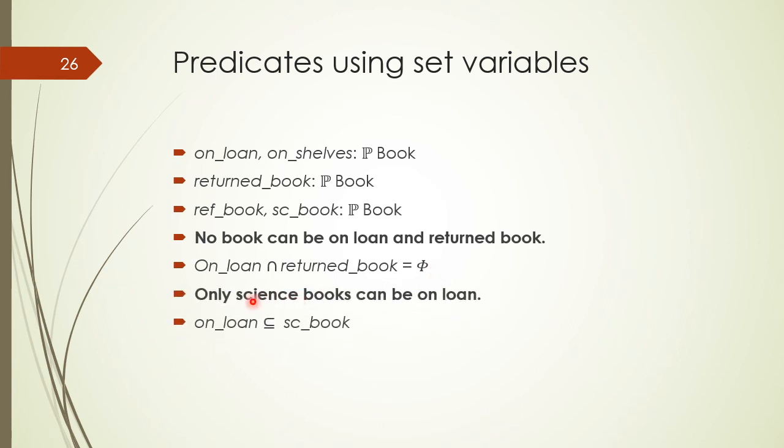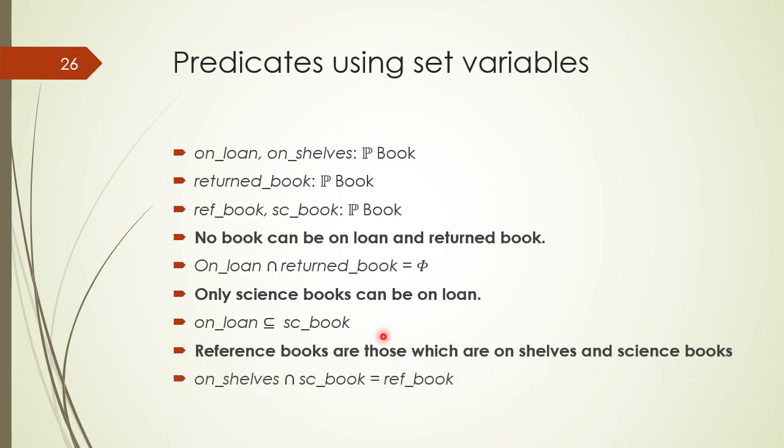Another property, only science books can be on loan, can be represented by the predicate on loan subset of science book. We have another property, reference books are those which are on shelves and science books, which is represented by the predicate on shelf intersection science book is equal to reference book. Students, in this way we actually construct predicates about the properties of software to formally specify the software.